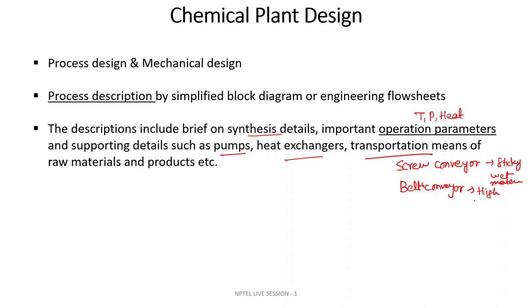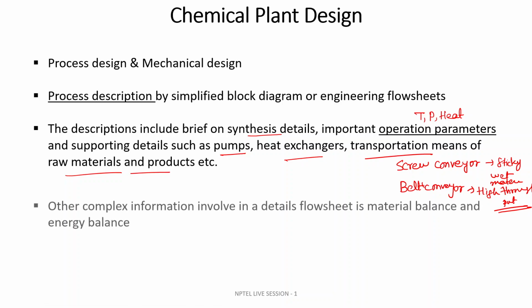You can transfer tons of material very smoothly, and generally it is used in the old processing plants. And what are the raw materials and products you are dealing with? Based upon that, the transportation means will keep on changing.